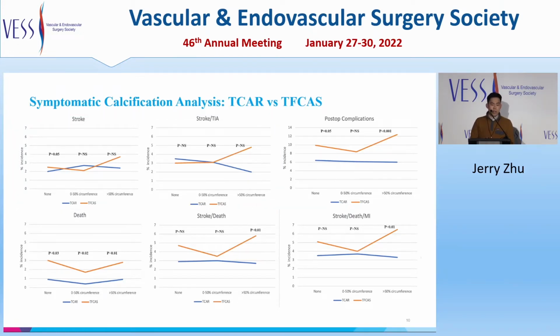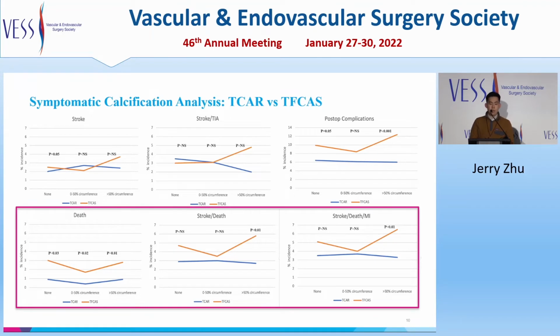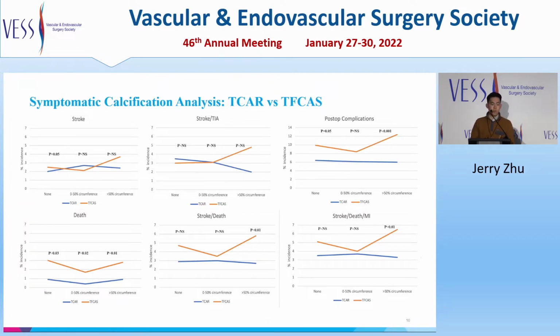TCAR patients also had lower rates of death and stroke, death, or MI as compared to TFCAS patients with moderate to severe calcification, and we define this as greater than 50% circumferential calcification. This may indicate that TCAR is particularly protective in patients with calcified lesions. Moreover, if we focus on death, TCAR had significantly lower risk of death at all degrees of calcification compared to TFCAS, suggesting that TCAR is protective against death despite the presence of lesion calcification. And I'd like to just point out that rates of post-op complications were consistently higher after TFCAS among symptomatic patients.